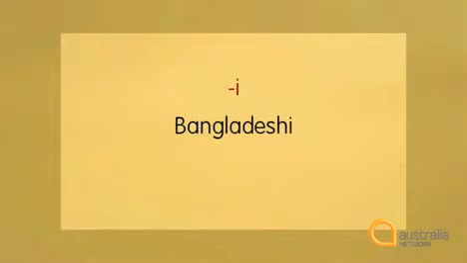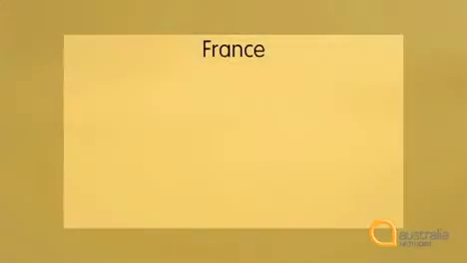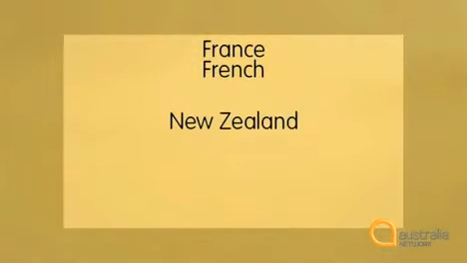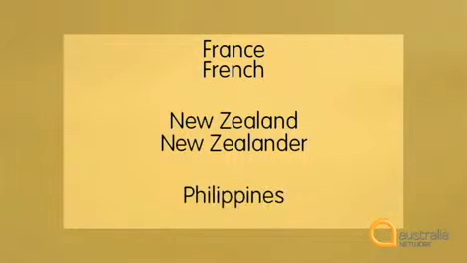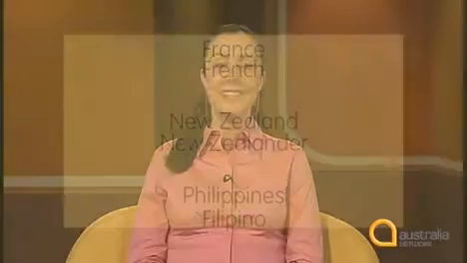Then there's the I group, pronounced I, Bangladesh, Bangladeshi, Kuwait, Kuwaiti. And some nationalities are formed in an irregular way. France, French, New Zealand, New Zealander, Philippines, Filipino, and watch the change in spelling with that one.